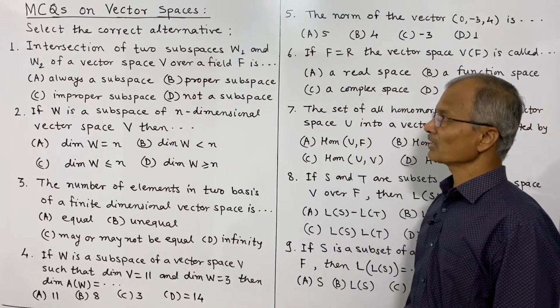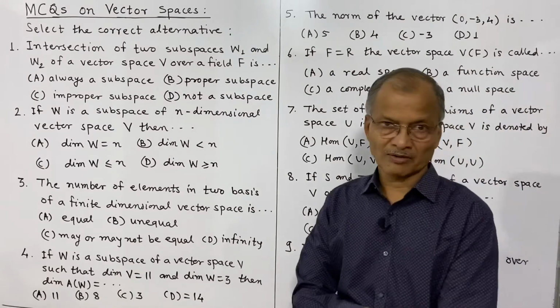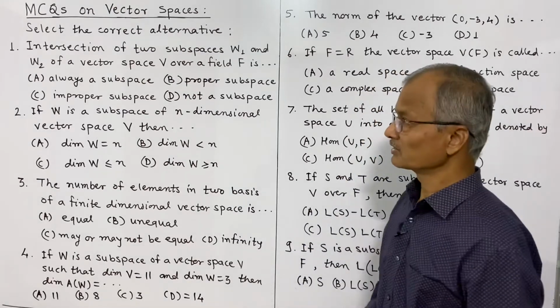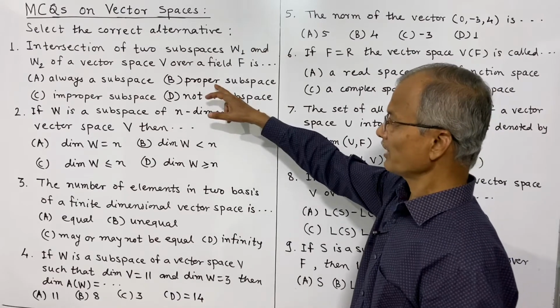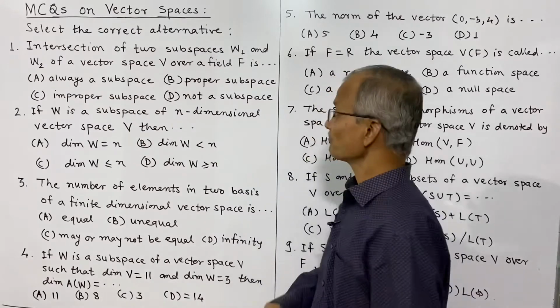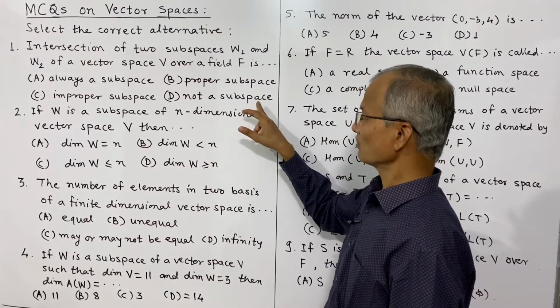Actually, this is a result that the intersection of two subspaces of a vector space is a subspace of the same vector space, and that may or may not be proper or improper, but it is always a subspace. This is certainly not true, not a subspace.